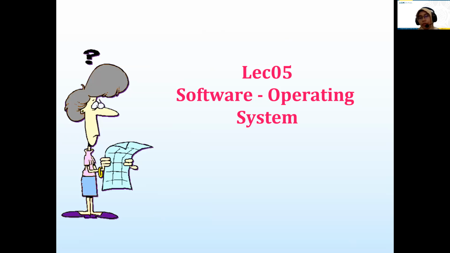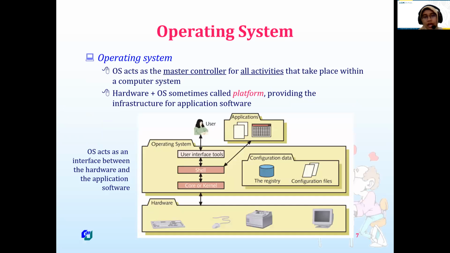So we will discuss each type of software in more detail one by one. The first one I will try to convey is the operating system. We can say that the operating system is like the CEO of our computer.